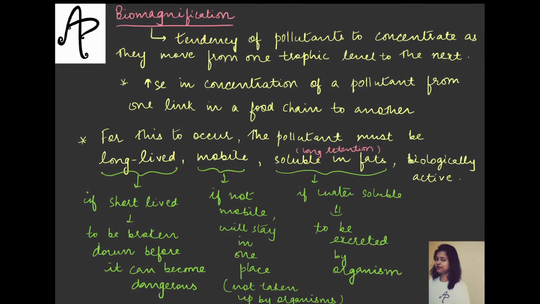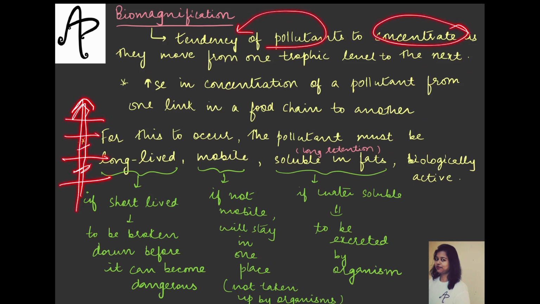Moving on to the next one, which is your biomagnification. Now once the accumulation has happened, then there will be magnification. What happens in this? This is the tendency of the pollutants to concentrate as they move from one trophic level to the next. As and when the pollutants are moving along with the energy from one organism to another, or from one trophic level to another, the pollutants have a tendency to concentrate. So at each trophic level they are concentrating, and that is biomagnification.